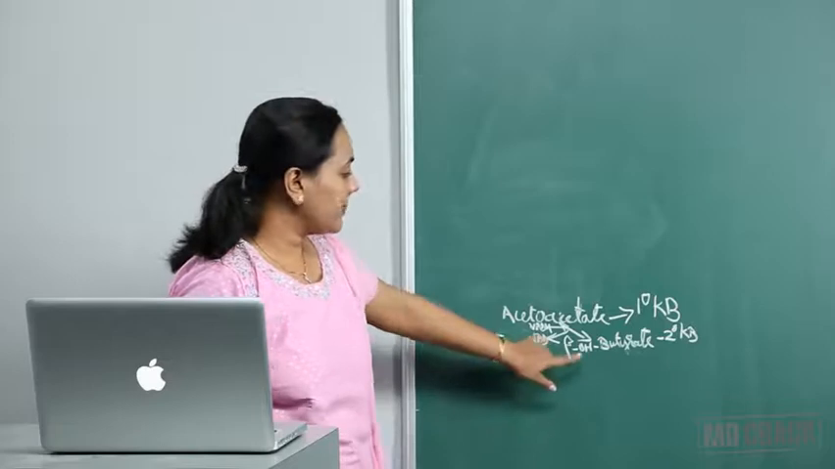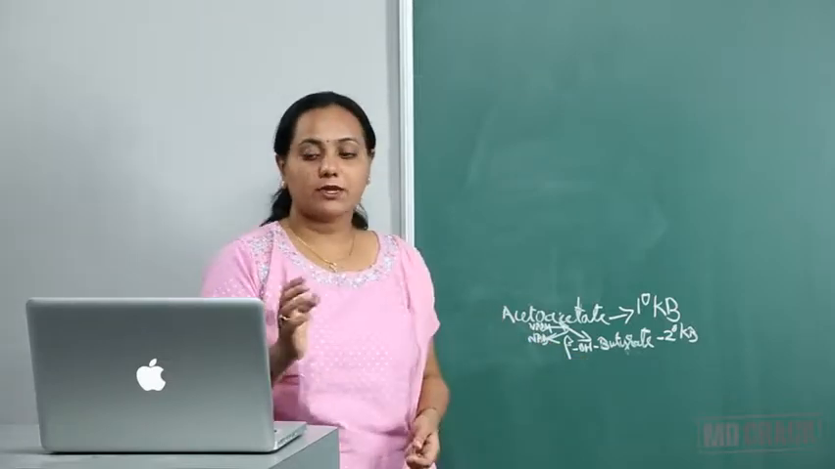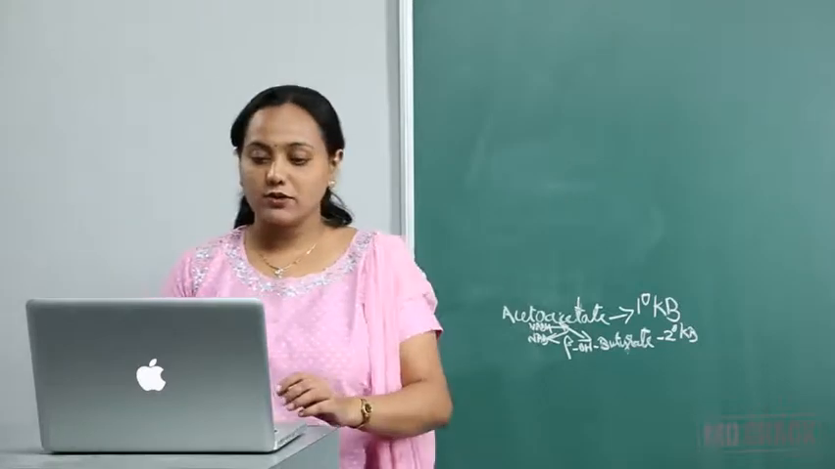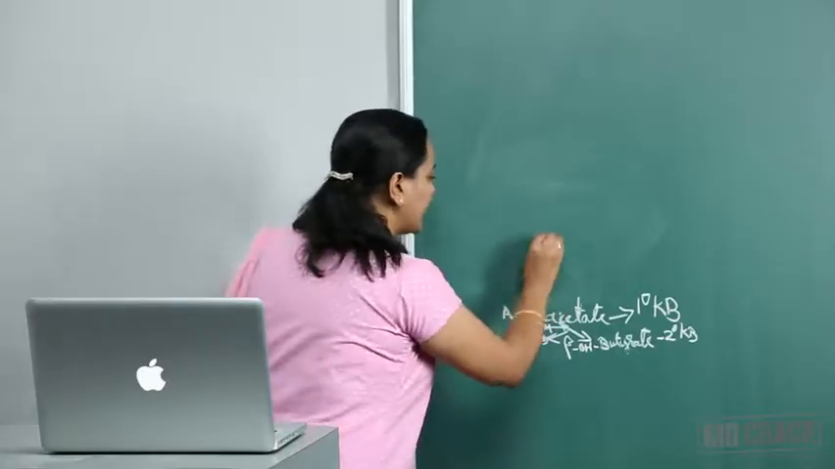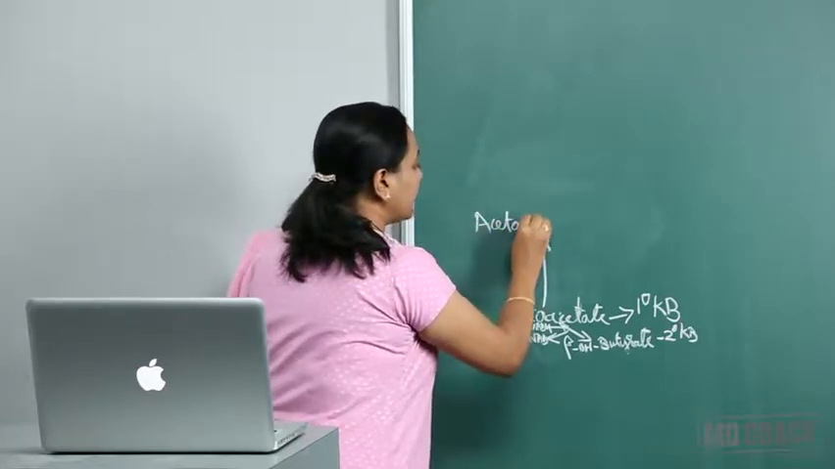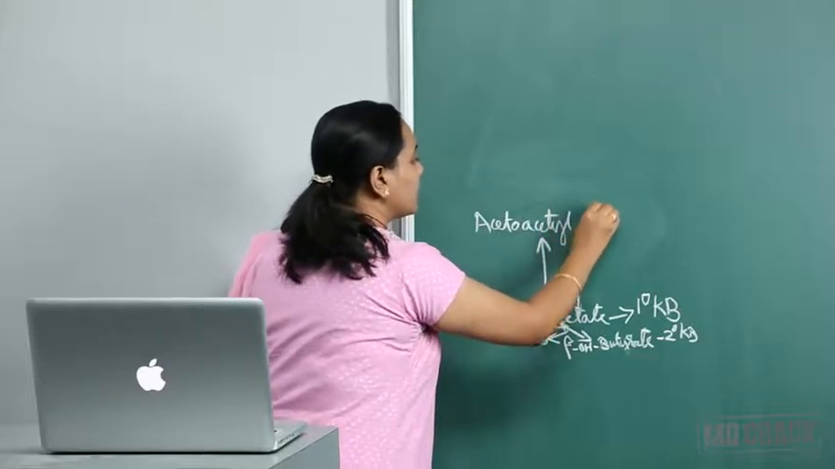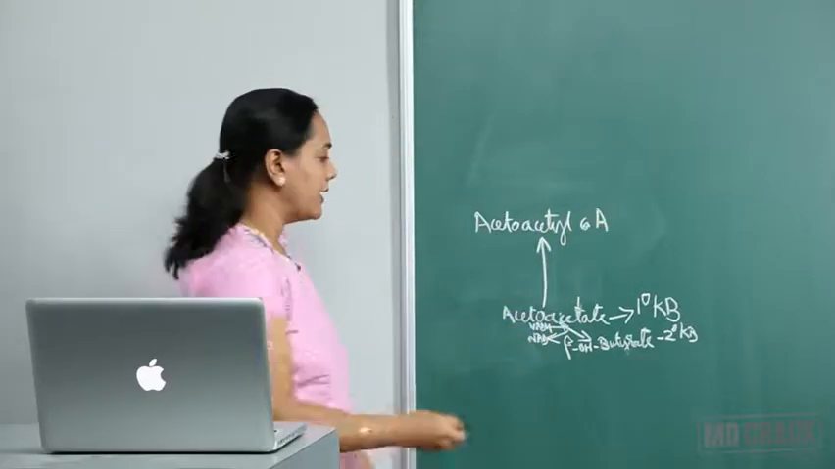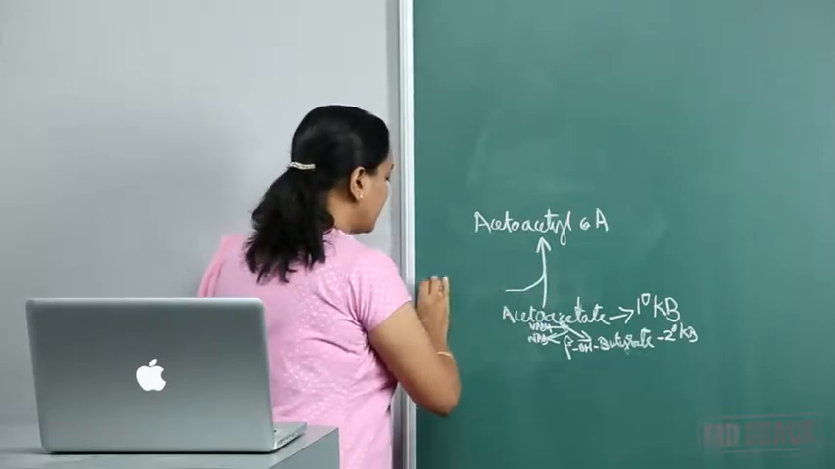So let us look at beta hydroxybutyrate or acetoacetate. They are formed by a reversible reaction, by beta hydroxybutyrate dehydrogenase. Now the next reaction is catalyzed by the enzyme thiophorase. It has to get activated. It has to form acetyl-CoA. So something has to donate its coenzyme A, and this coenzyme A is donated by succinyl-CoA.